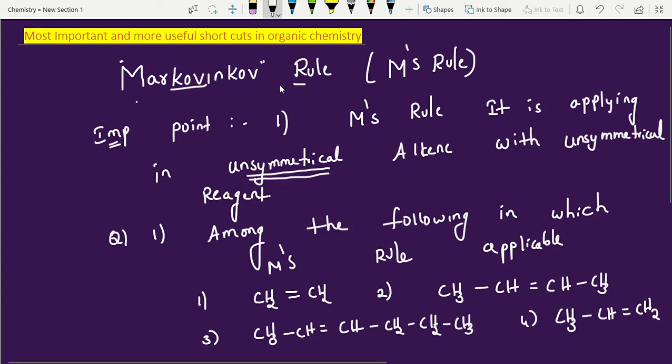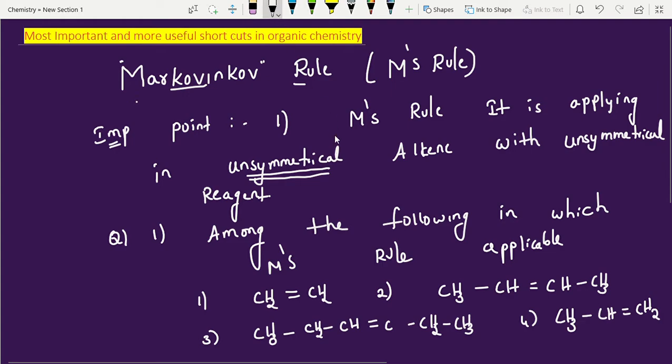I'll give you one more point here. Just CH2, you can take it, then you can understand easily. CH3CH2CH=CH. Around the carbon we have 4 bonds, valency is 4. Look into this carbon: 1, 2, 3, 4. So now try to give the answer, students: which is a symmetrical alkene and which is an unsymmetrical alkene?